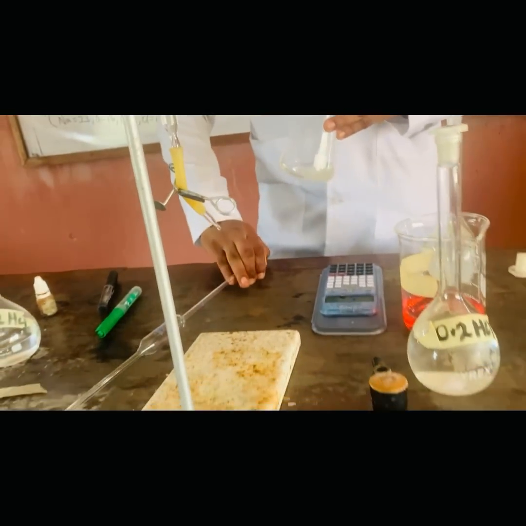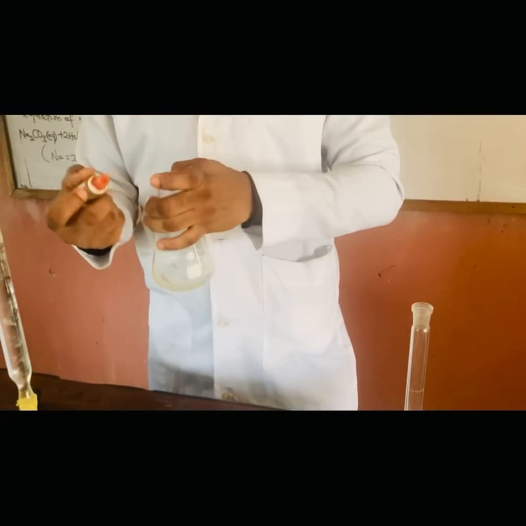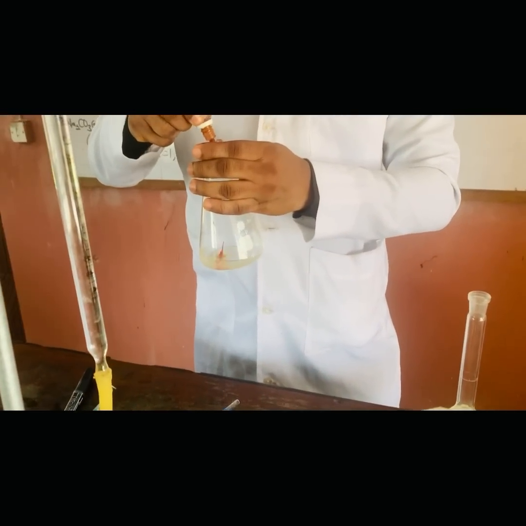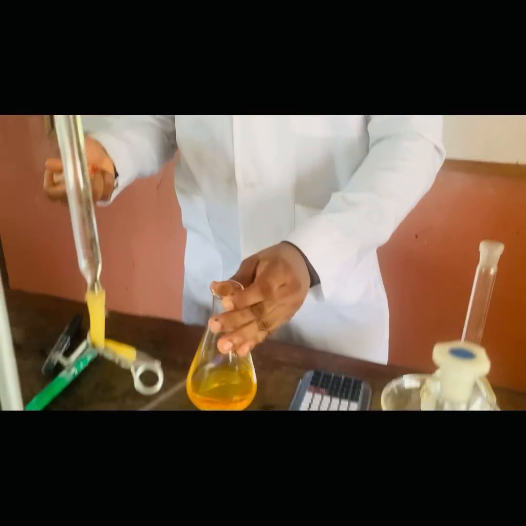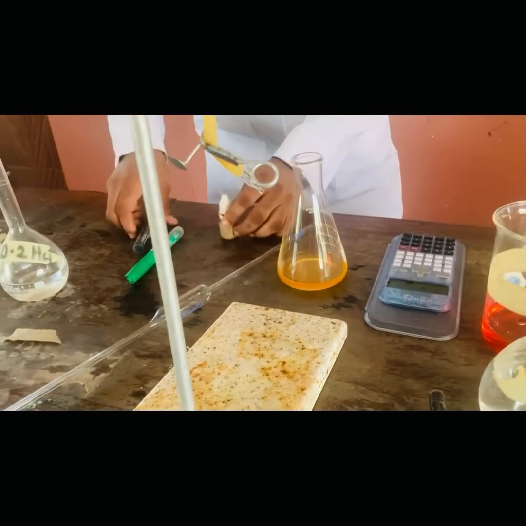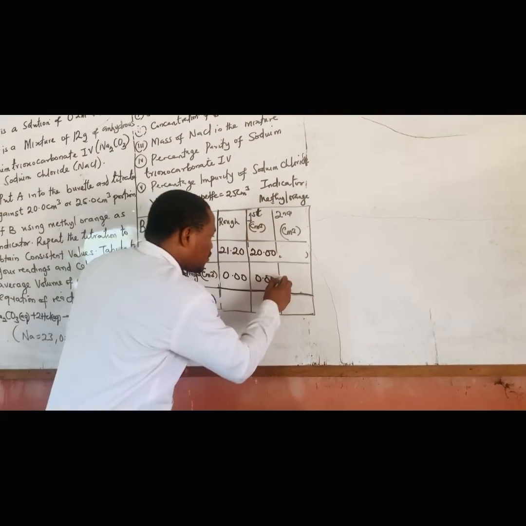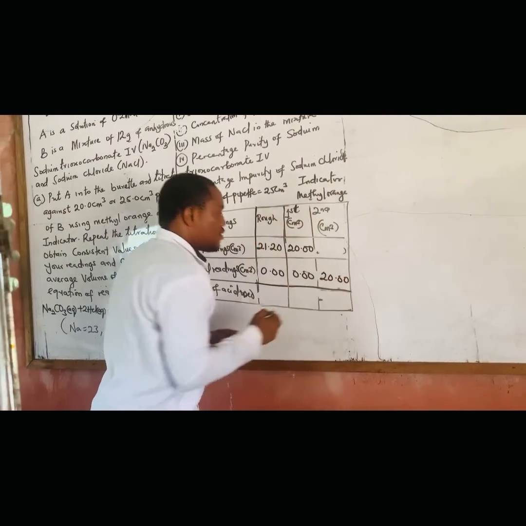Okay, gently. Then we have our 2 drops of methyl orange. And don't forget, I'm not refilling. 1 and 2. Can you see that now? So if I'm not refilling, that means my initial will be where I stopped the second one from. So this will be 20.00.